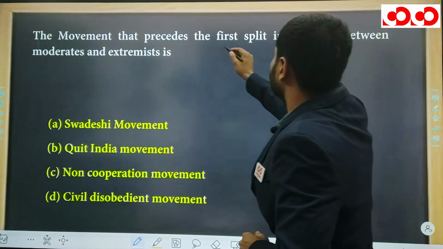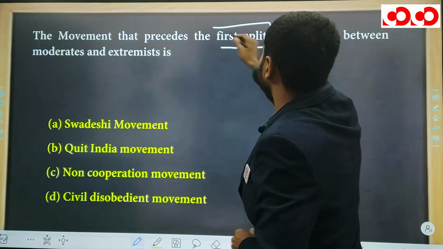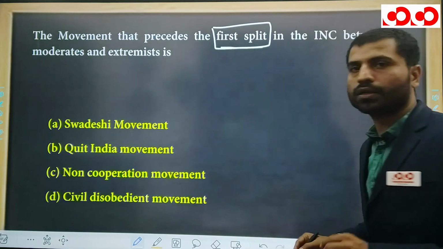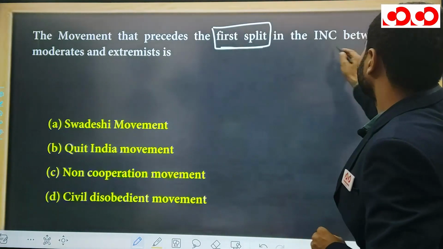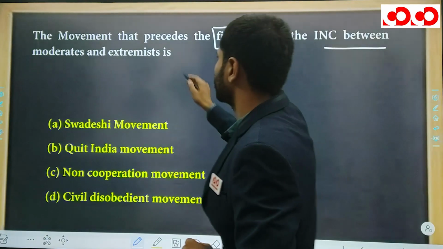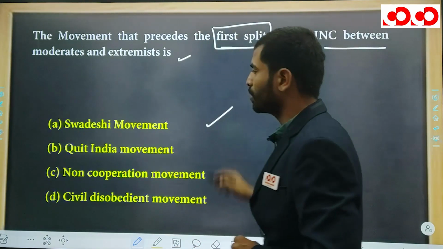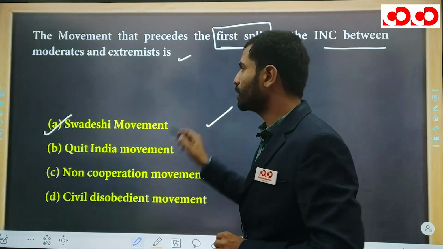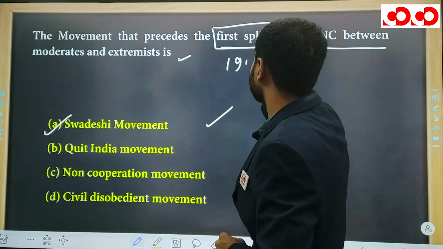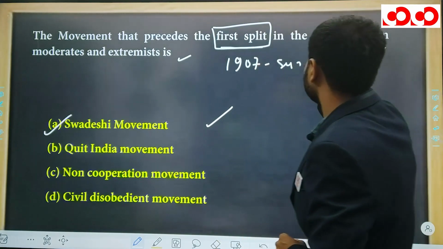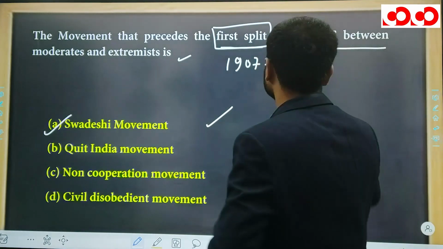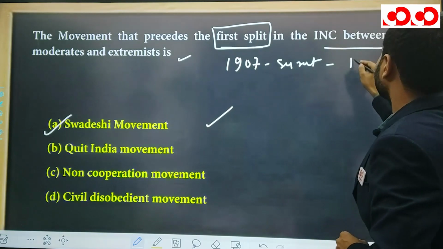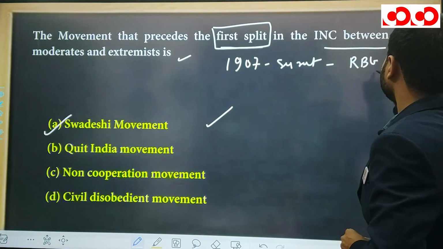The movement that precedes the first split, okay, this is the first split. It means there would be more splits after this, but right now we are talking about the first split in the INC between Moderates and Extremists. So Swadeshi is the answer. You all very well know that the first Congress split happened in 1907, in which session? So remember, this is nothing but the Surat Session, and in this session Rash Behari Ghosh was the president.